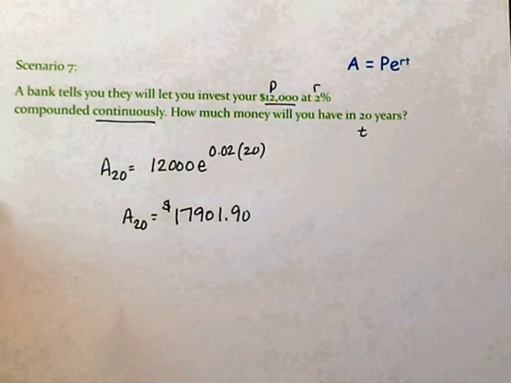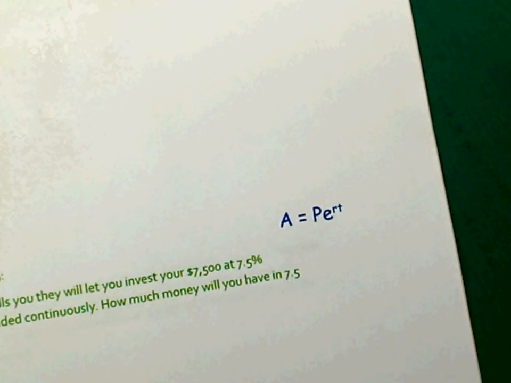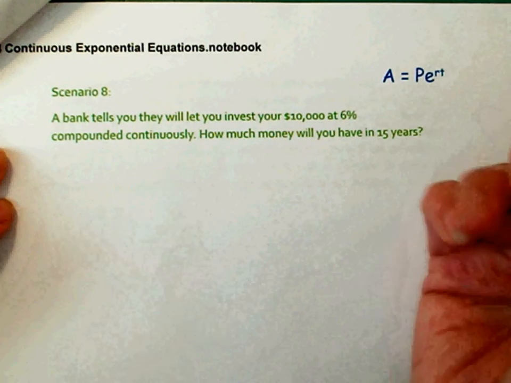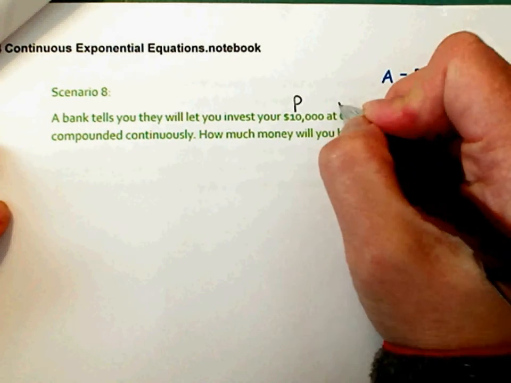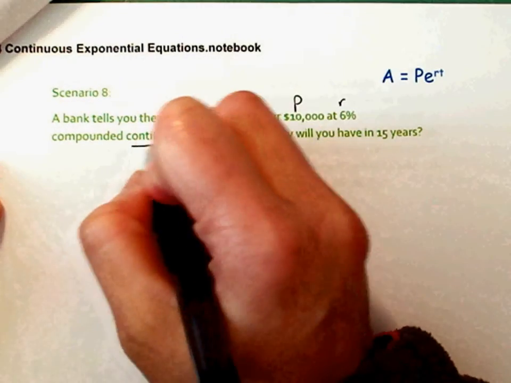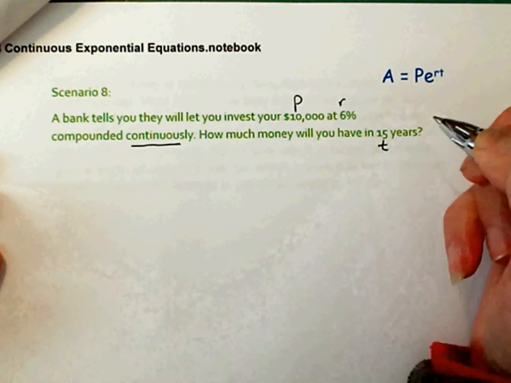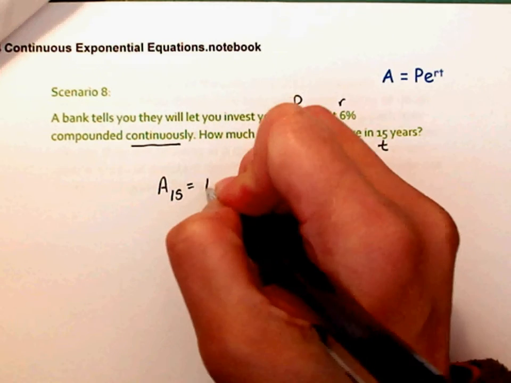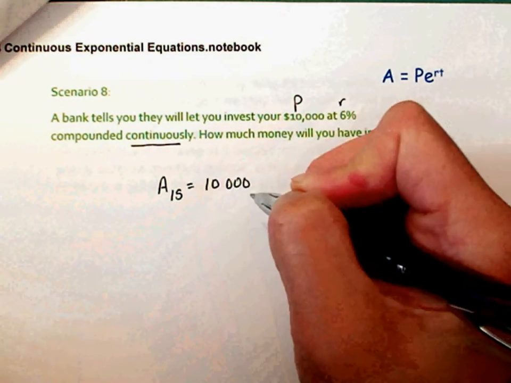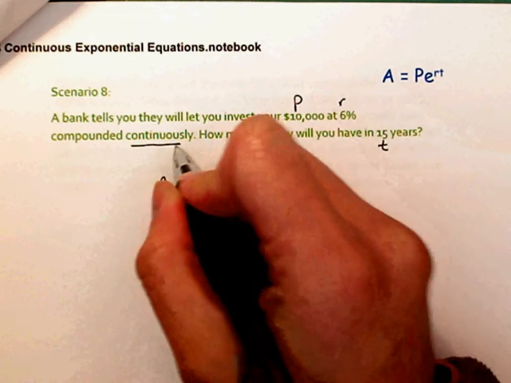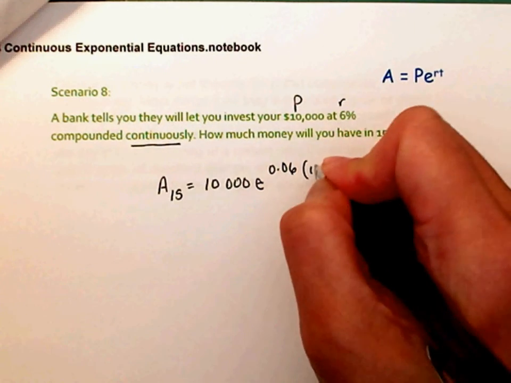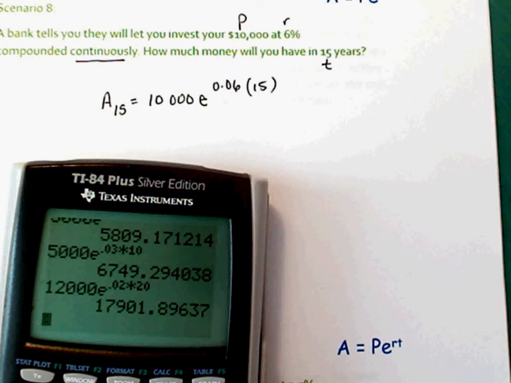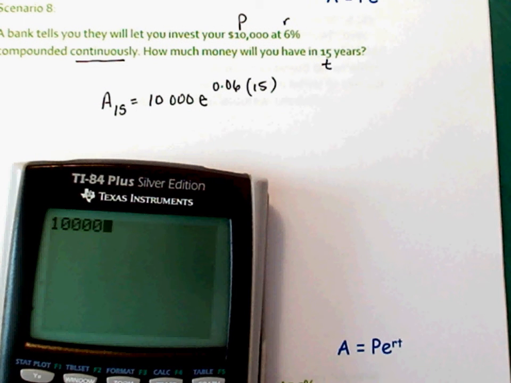All right, scenario 8. A bank tells you they want to invest $10,000 at that interest rate of 6%, keyword, continuously. How much will you have in 15 years? Okay, so we have 15 years starting at 10,000. Notice I leave a little space. E, because it says continuously, at 6% for 15 years. All right, let me clear this. 10,000. Second E, raised to the 0.06 times 15 years. So how much money am I going to have?